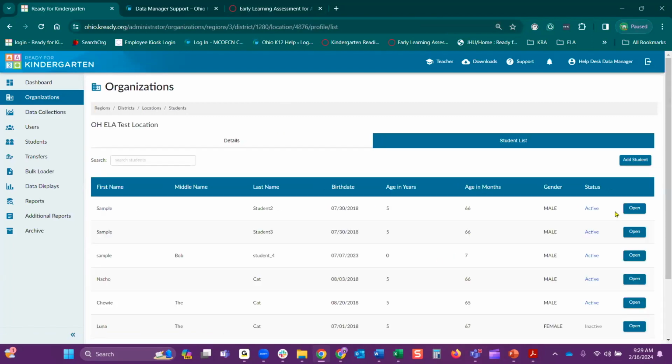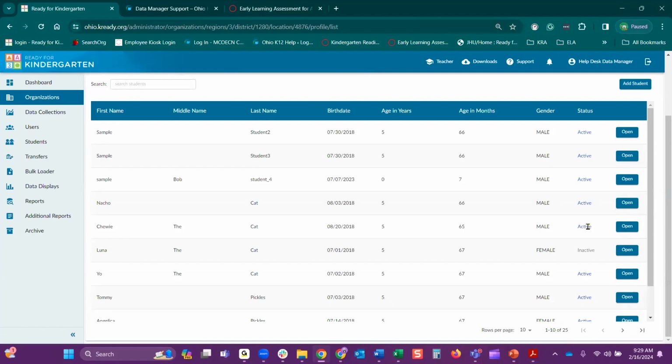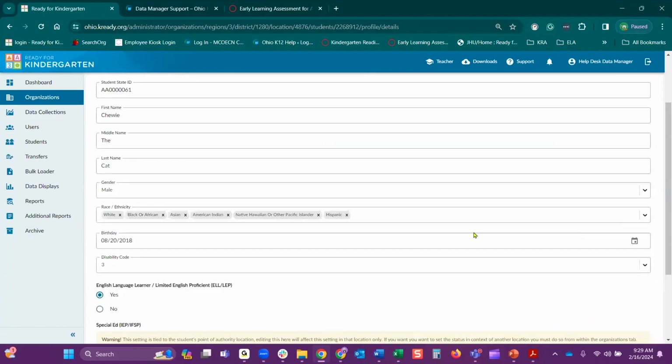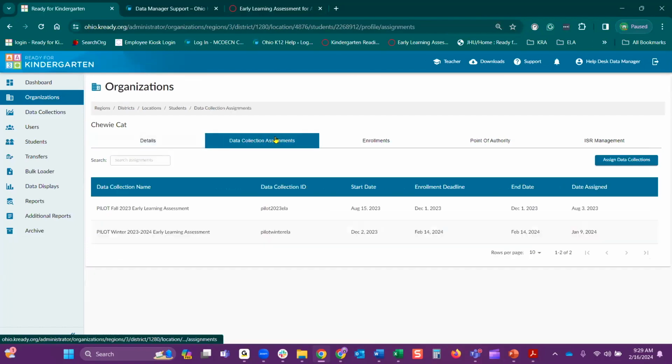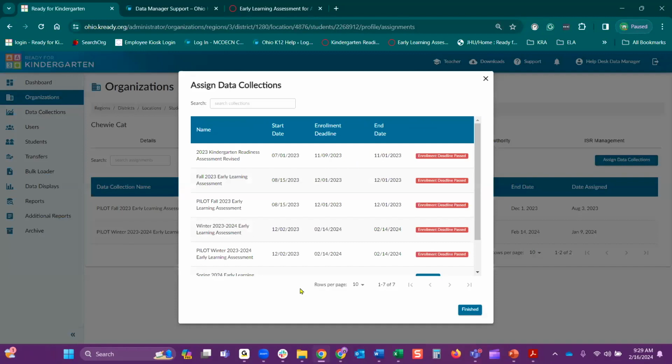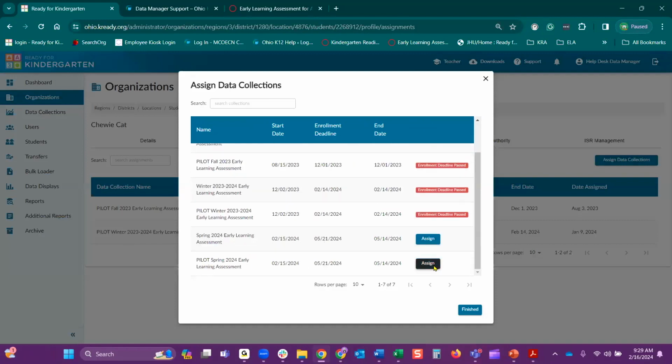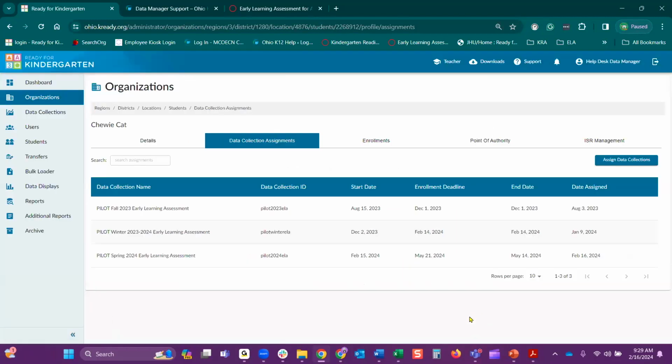This is another way to drill down to your students through the organizations to see the list of your students and then double check if they have the data collection token added. So I'm going to go ahead and start with Chewy the cat. I'm going to open them up and I'm looking at the data collection assignment. And for the spring, oh, well, they were only given the fall and winter. I need to make sure I'm adding them to the spring. So this one was to the pilot. We're going to hit assign and then finished.